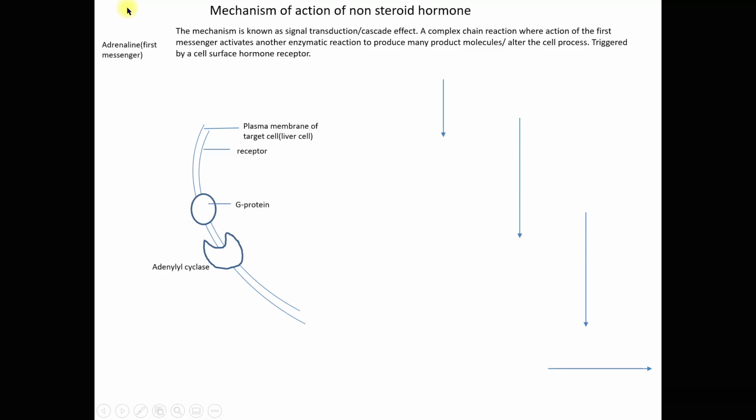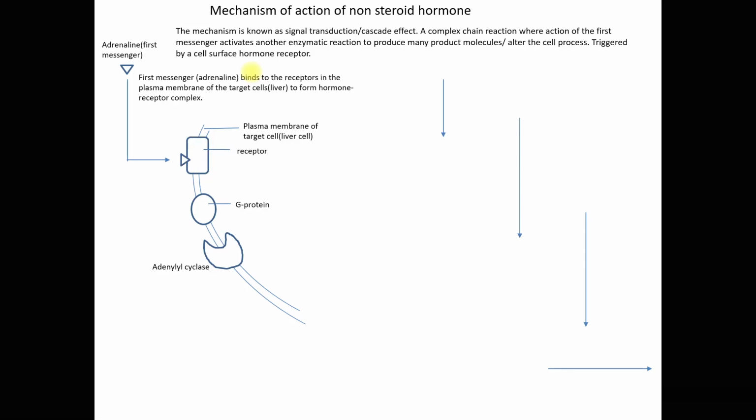So we have one example of non-steroid hormone, which is adrenaline or epinephrine. And this adrenaline will act as the first messenger. The first messenger, adrenaline, will bind to the receptor in the plasma membrane of the target cells, for example the liver cell, to form a hormone receptor complex. This is the plasma membrane of the target cell, and this is the receptor. You can see how the adrenaline binds with the receptor. Next, what happens after that?